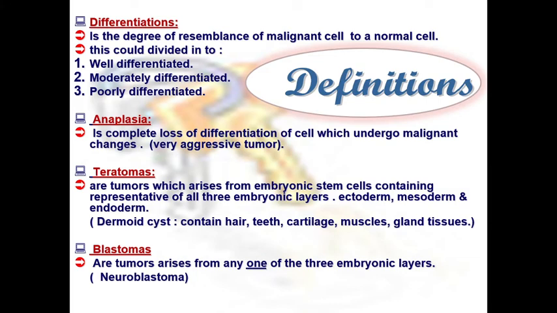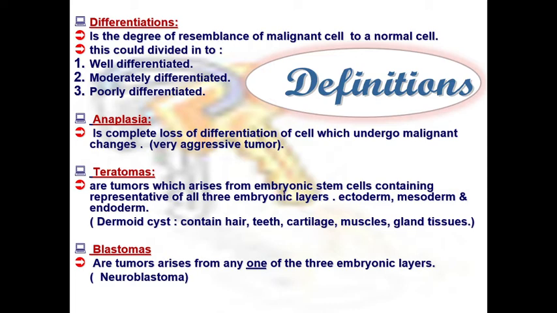Differentiation is the degree of resemblance of a malignant cell to the cell from which it originated. This can be divided into well-differentiated tumor, where the degree of resemblance is about 75 to 100%, and moderately differentiated tumor, where the resemblance between the malignant cell and the normal cell is about 50 to 75%, and poorly differentiated cells, where the differentiation is between 25 and 50% of the cell.